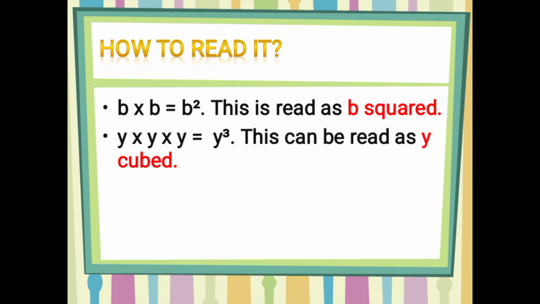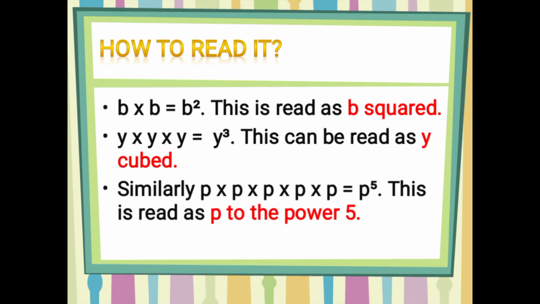But what if you have an exponent more than 3, like 4, 5, 6 and 7? Then simply read it this way. Suppose your base number is p, and p is going to be multiplied 5 times. This can be read as p to the power 5. If the exponent is 8, you will read p to the power 8.